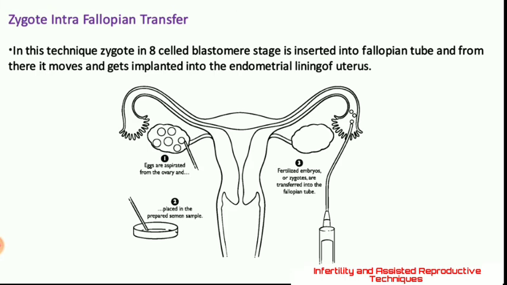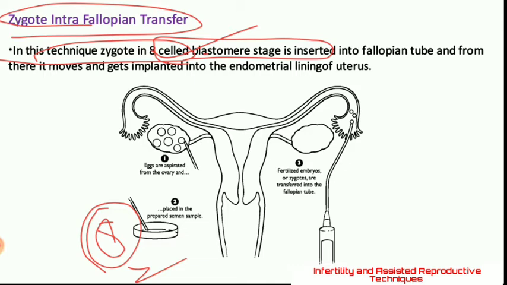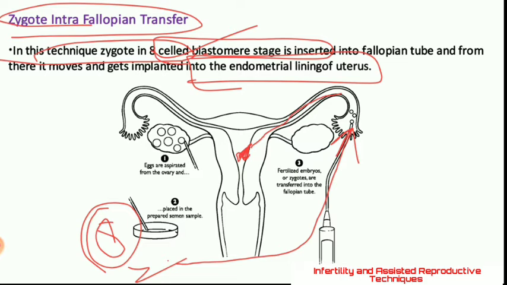Next is, children, zygote intrafallopian transfer. What does this technique mean? In this technique, an 8-celled blastomere stage is taken, and then that 8-celled blastomere is inserted into the fallopian tube by the help of a catheter. From the fallopian tube, the blastomere slides down and then implants itself into the lining of the uterus, that is the endometrial lining. So hope it is clear.